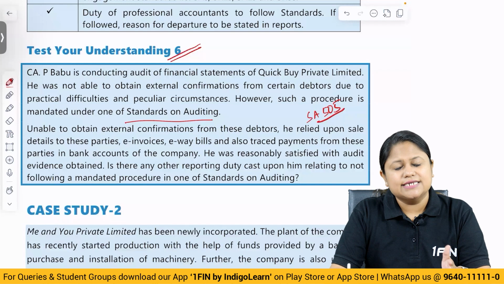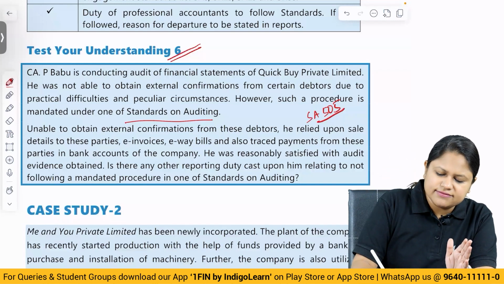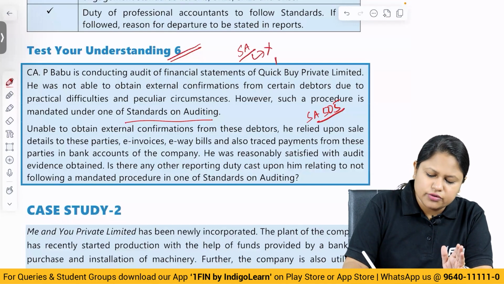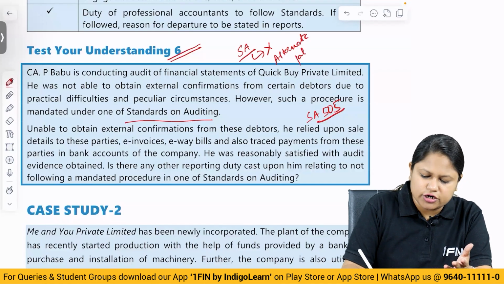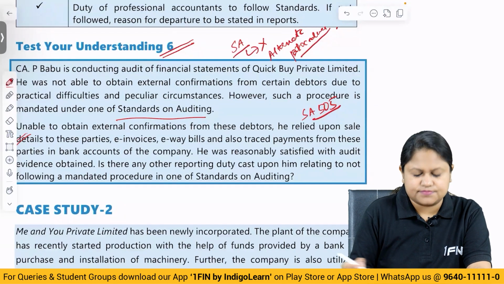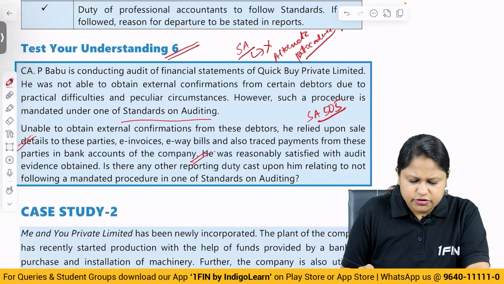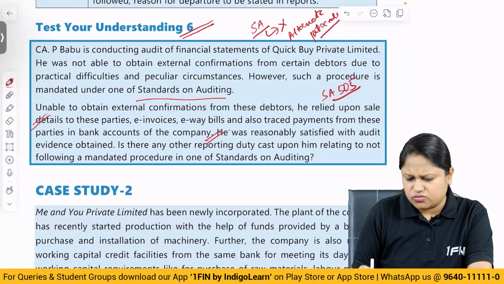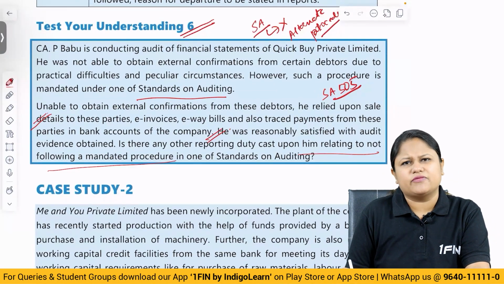On the contrary, is he able to perform alternative audit procedures here? The answer is yes. Basically, if something is given in the standards and you are not able to perform it, then you have to do it as an alternative audit procedure. If you are able to do it by some other way, we call it an alternative audit procedure, correct? So here is he performing alternative procedures? Yes. So according to me, is there any other reporting duty cast upon him relating to not following it? No. There is no other reporting requirement, because is he performing alternative procedure? Yes.